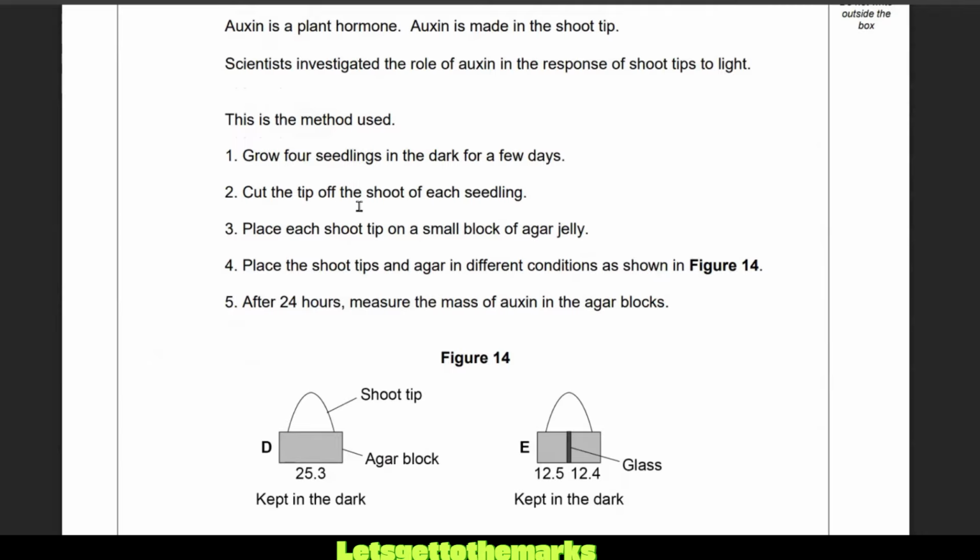Grow 4 seedlings in the dark for a few days. Cut the tip of the shoot off each seedling. Place each seedling on a small block of agar jelly. Place the shoot tips and agar in different conditions as shown in figure 14. After 24 hours, measure the mass of the auxin in the agar blocks.